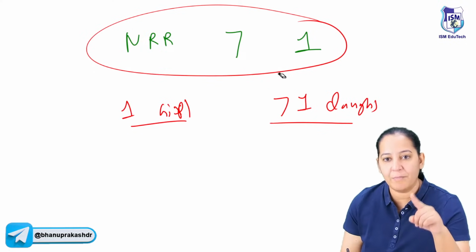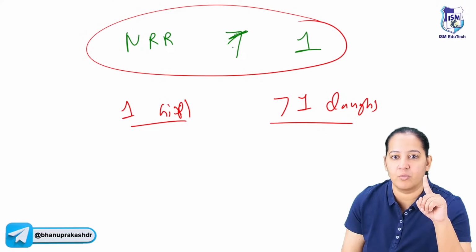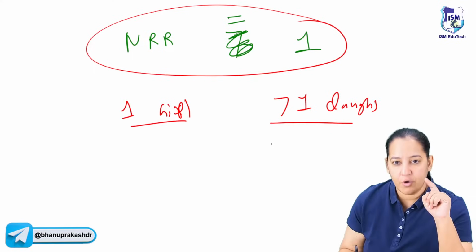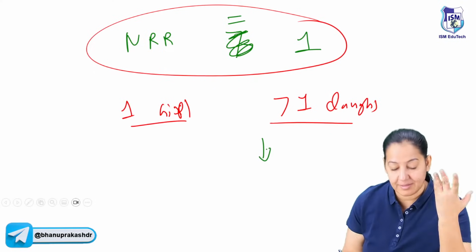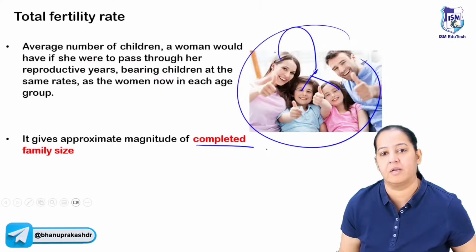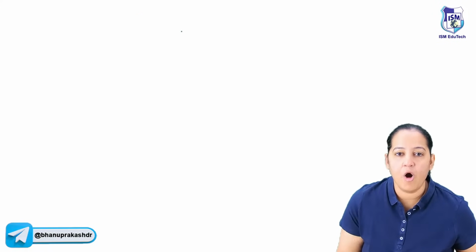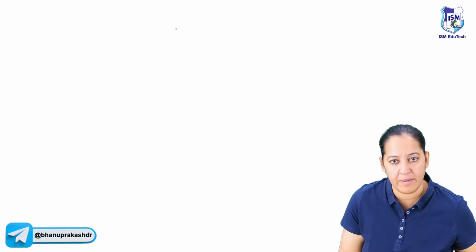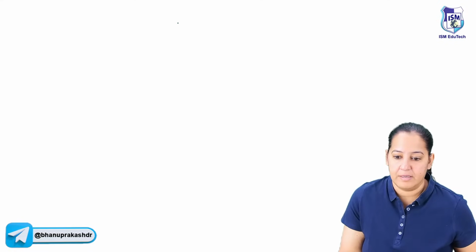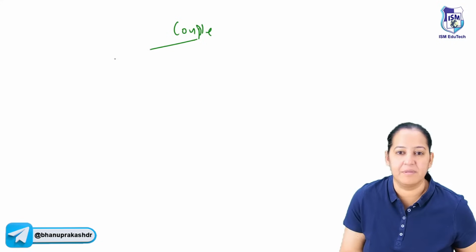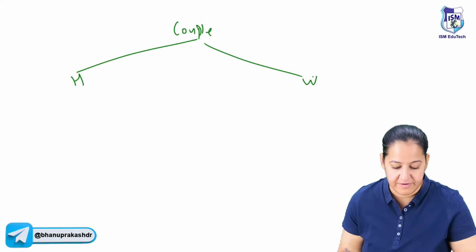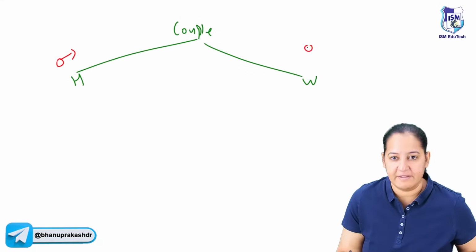So if you want the NRR to be equal to 1, you have to reduce the reproduction. I mean, the couple should use contraception during sexual intercourse. So how many total couples are there? You have to learn in a couple, there is a husband, there is a wife. Everyone knows, the male partner and the female partner.